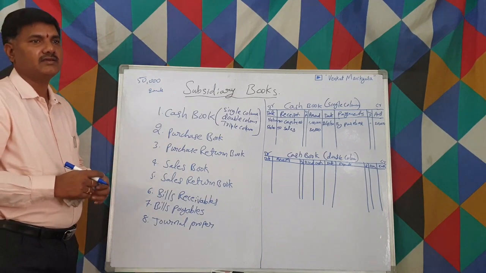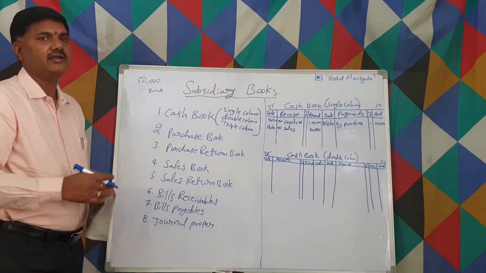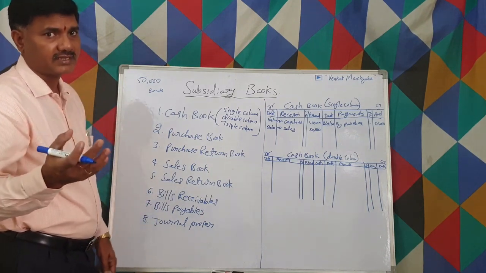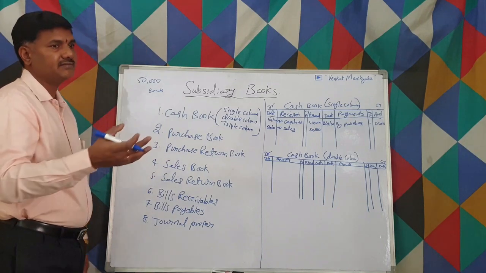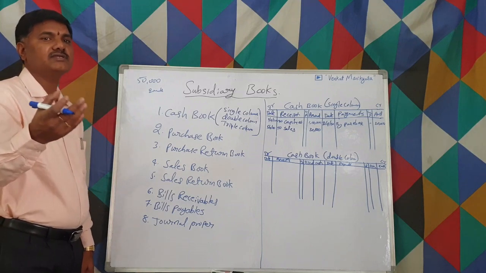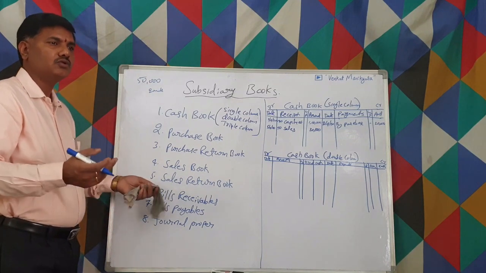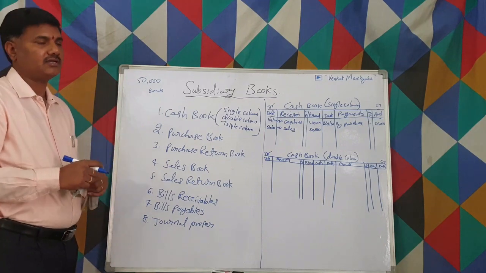So what is the advantage for us? For early payment, we can save certain interest. Instead of getting funds from the bank, we can directly utilize this money. What is the advantage for them? Instead of keeping the amount idle, they can pay and get some discount. So it is a win-win situation. That is the reason we generally go for discount, right?